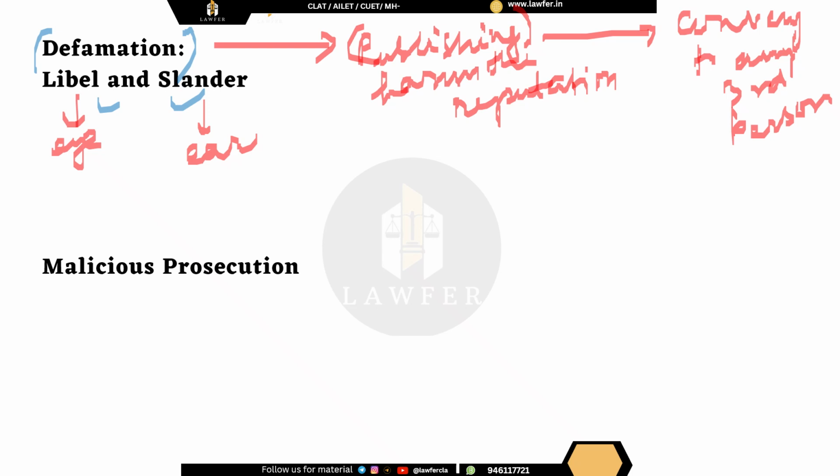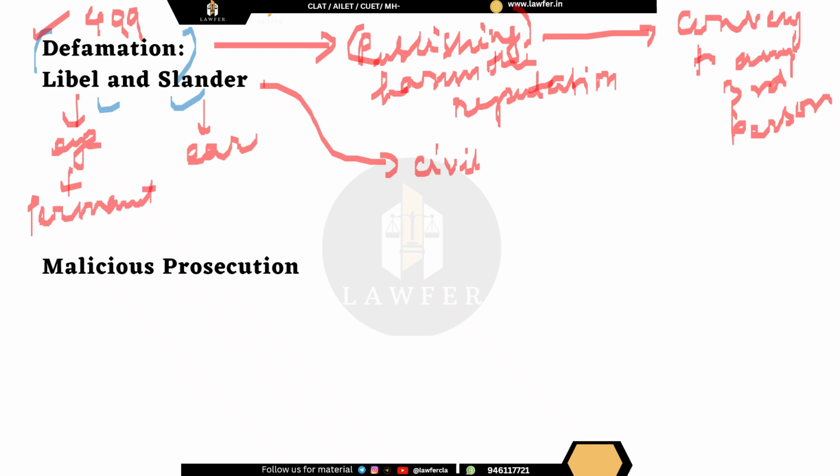Now whenever there is publication of any statement which harms the reputation of any other person, that is defamation. Now defamation can be libel or slander. Mind you that this differentiation between libel and slander is only present in civil cases. In criminal cases, whether it is libel or slander, it is criminal defamation only, which is there under section 499 of IPC. Now libel is to the eye means it is in a permanent form, which can be seen. For example, any picture, anything which is written down, on a newspaper, on any magazine, on any pamphlet, any movie, any recording, any video, which can be seen, which is somewhere in a permanent form.